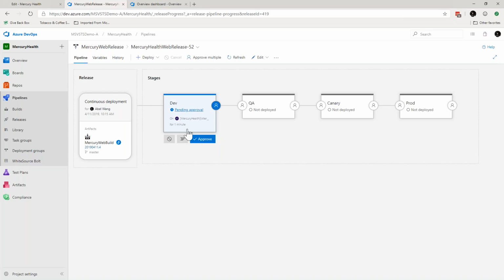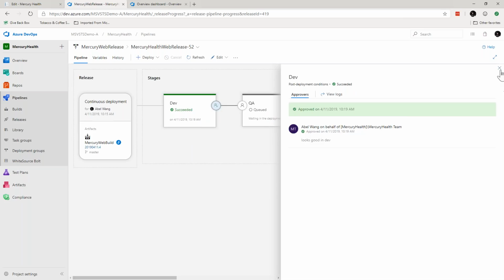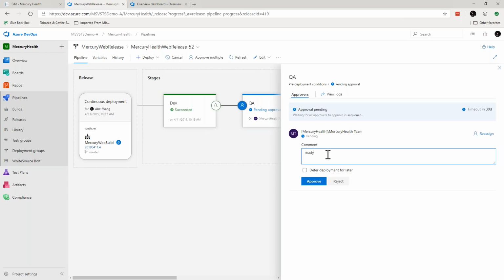So I can go ahead and say, yes, this looks good. I'm going to go ahead and approve it. Looks good in dev. And as soon as I approve it, it flows on over into the next stage, right? However, I've tightened down security a little bit. So instead of just blasting code into the next stage, I want a pre-deployment approver. So you don't have to have one, but for this demo, I wanted one, right? So I'm going to go ahead and approve this, and I can say this is ready to deploy. And here's the cool thing, right?